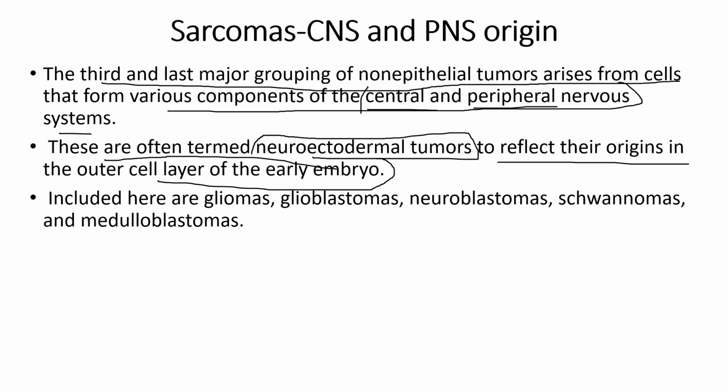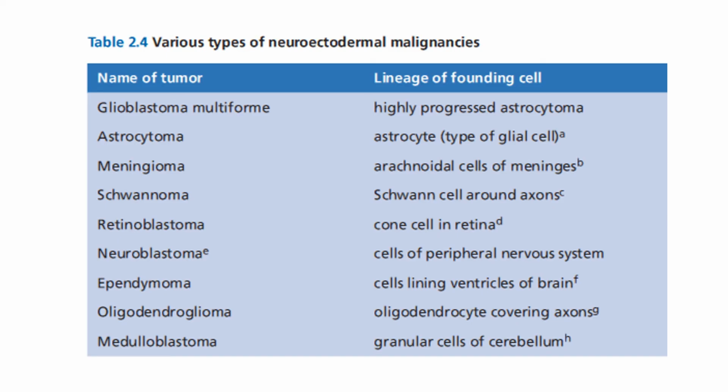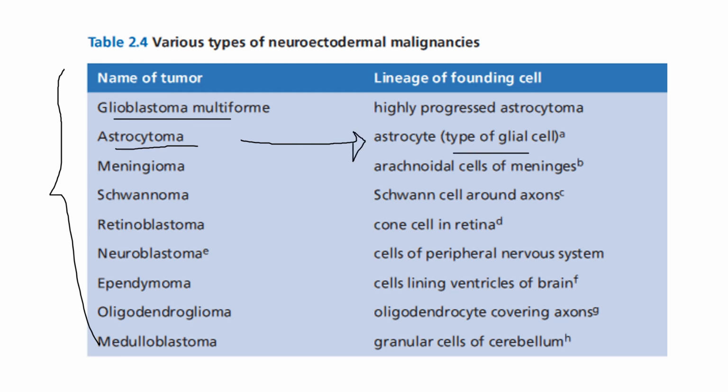Included here are glioblastomas and neuroblastomas. Again, I'll show you a chart related to this. Here you go. As you can see on the screen, there are a number of tumors and their lineages. There are many types of malignancies formed from the central and peripheral nervous system, such as astrocytoma, which develops from the astrocyte lineage, a type of glial cell, and accordingly there are many types of tumors. You can just give it a read.